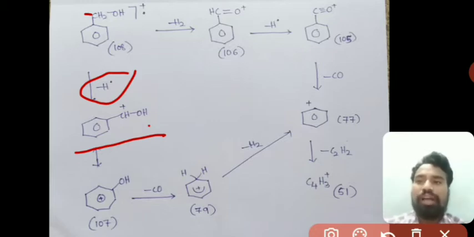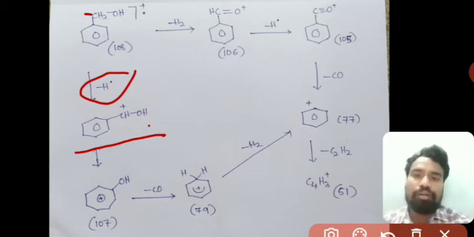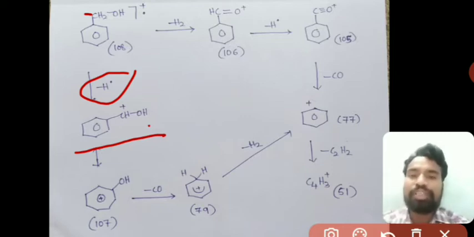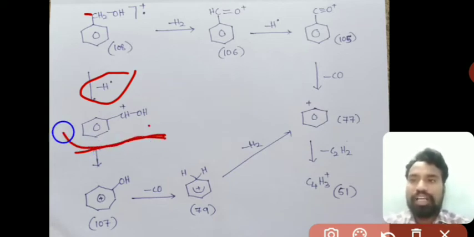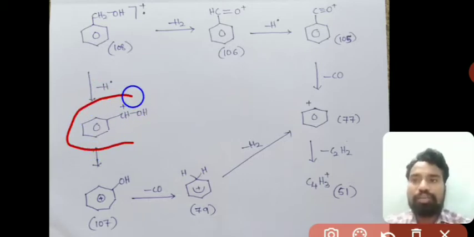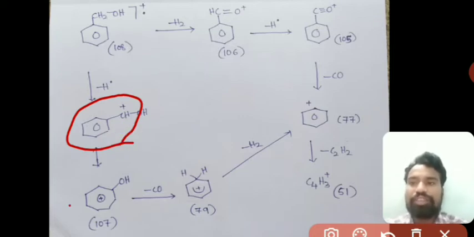Then, based on resonance, this can be converted into the tropyl carbocation. As we discussed in the fragmentation of toluene, methylbenzene, when a hydrogen radical is removed that forms CH2+, then automatically that benzyl carbocation upon resonance is converted into the tropylium cation. Here also, in the same process, as this benzyl carbocation is there, it automatically converts into the tropyl group.